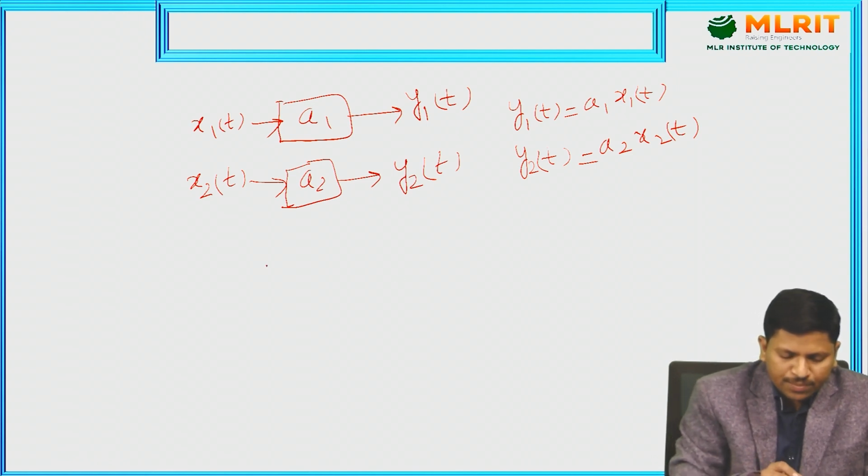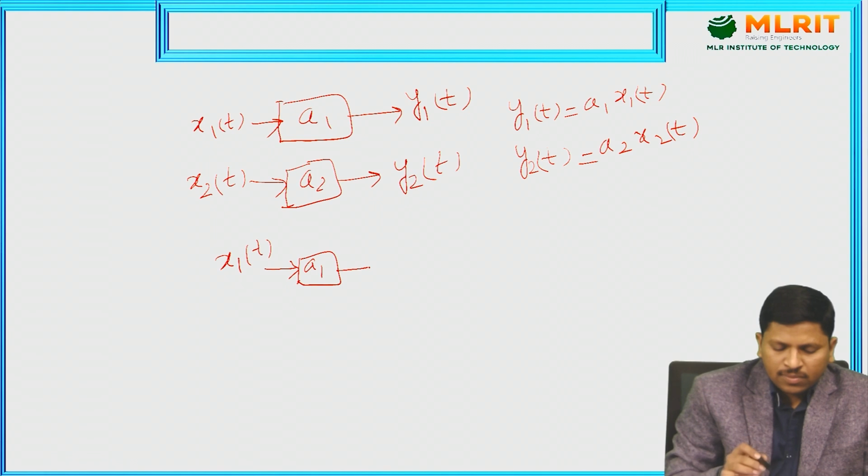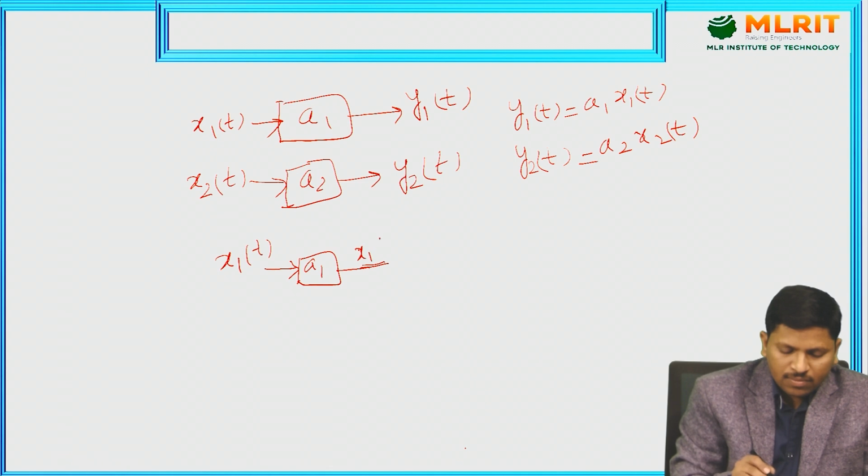Here observe, this is my input signal x1 of t, and here the output is x1 of t into a1.